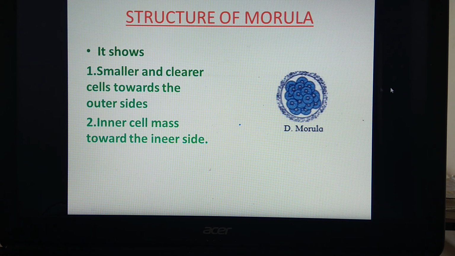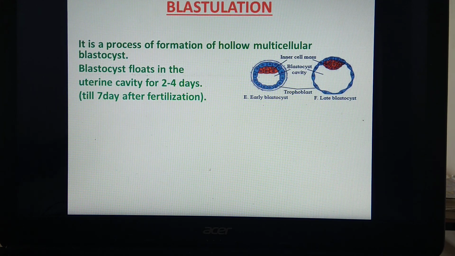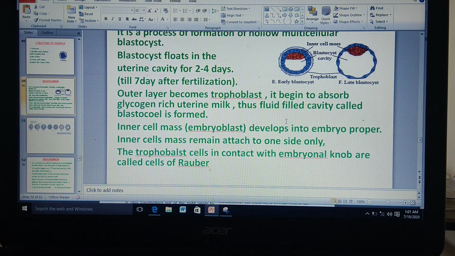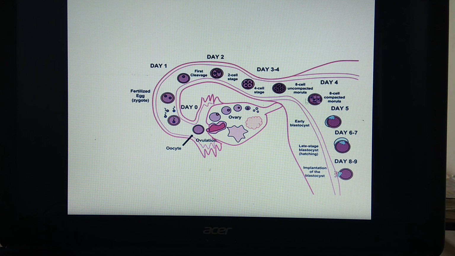So this morula reaches up to the isthmus region of the fallopian tube and later on it will roll into the uterus. We will see one more diagram for understanding the position of the different parts. See this diagram, what it shows. Here this diagram shows the ovary. This is the fallopian tube, that is the oviduct, and this is part of the uterus. Half of one side is shown.